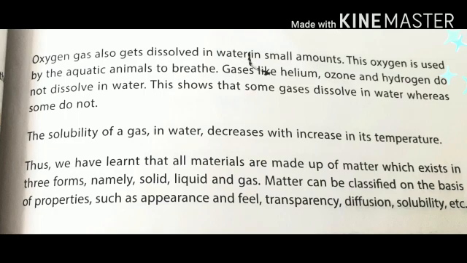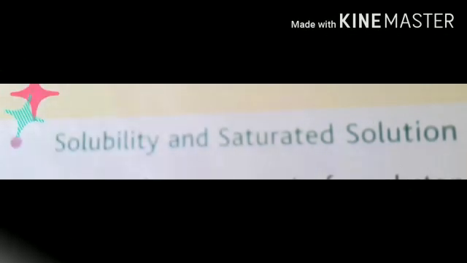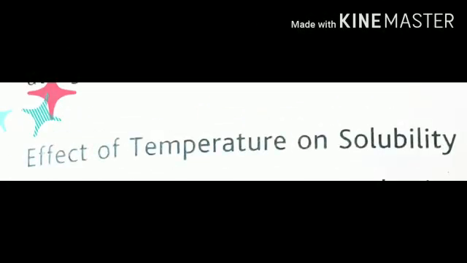Till now, we have learned that all materials are made up of matter which exists in three forms, that is solid, liquid and gases, and matter can be classified on the basis of properties such as appearance and feel, transparency, diffusion, and solubility is left behind. We are going to discuss that: solubility and saturated solution. What is solubility and saturated solution, and what is the effect of temperature on solubility.